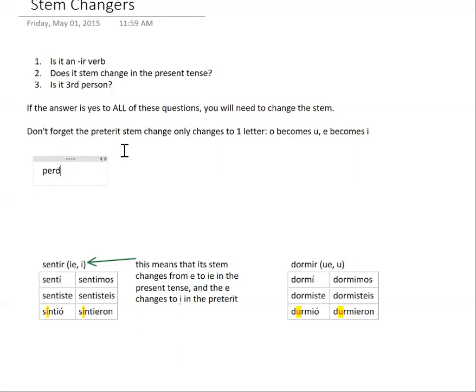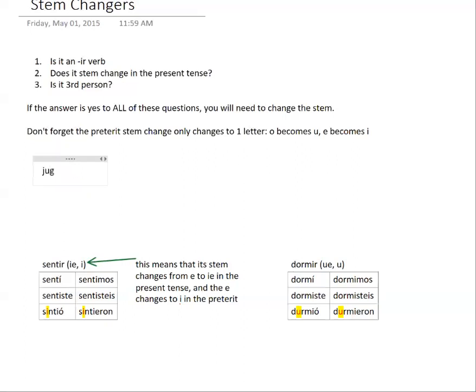So perder, remember perder from before? Perder is a stem changing verb, E to IE: pierdo, pierdes, pierde, perdemos, perdéis, pierden in the present tense. But in the preterite, it's an ER verb, so we use the normal ER endings: perdí, perdiste, perdió, perdimos, perdisteis, perdieron. So no stem change. I didn't change this at all in any of the forms.